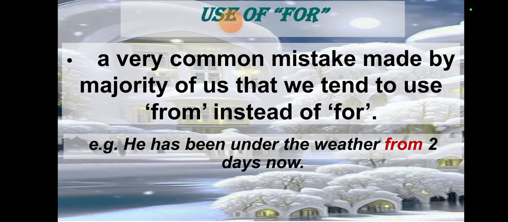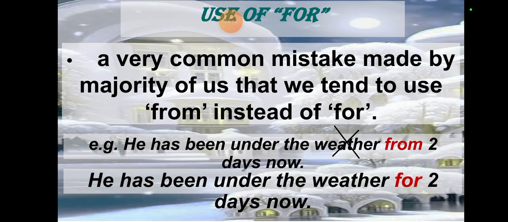For example, he has been under the weather from 2 days now. Under the weather means he has been sad or unwell. That is incorrect. The correct one is: he has been under the weather for 2 days now. The majority of us make this mistake, that we use from instead of for.